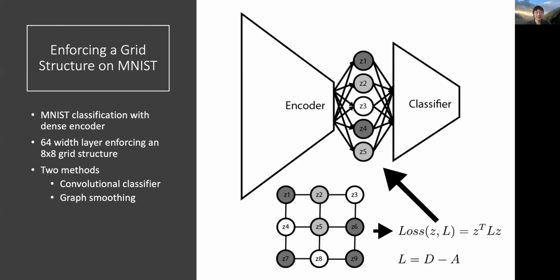So going over this example, we take a dense MNIST classifier and focus on one of the fully connected middle layers with 64 units. We lay this out in a grid graph pattern and add a smoothing penalty, as well as adding a convolutional classifier. The grid graph pattern allows us to do standard convolutions on top of it. However, for an arbitrary graph, we could also do graph convolutions, which are an interesting topic of future work.